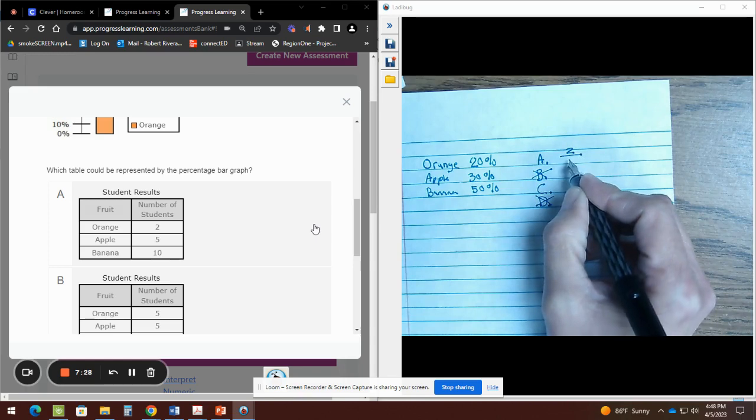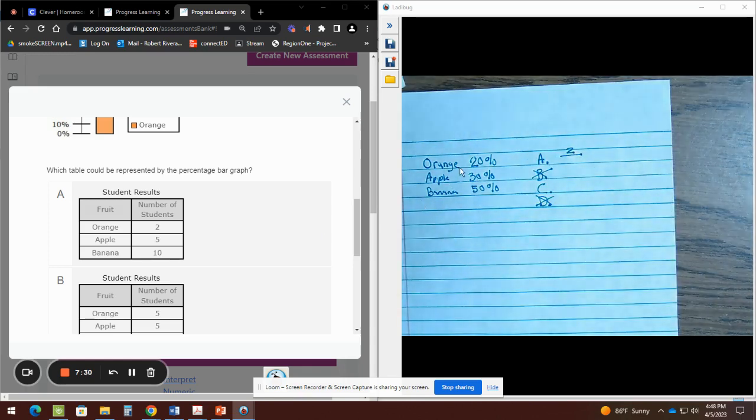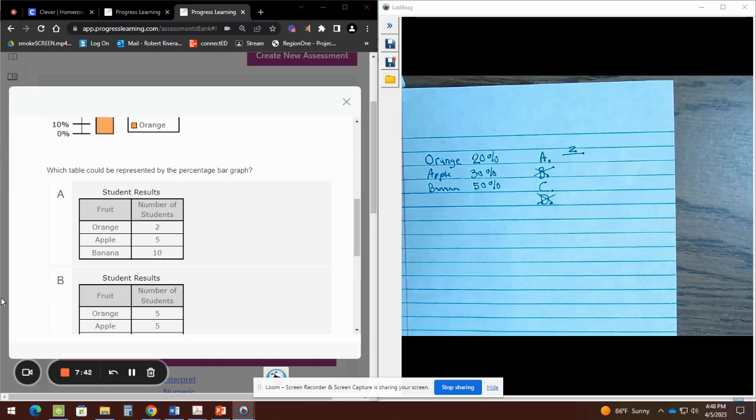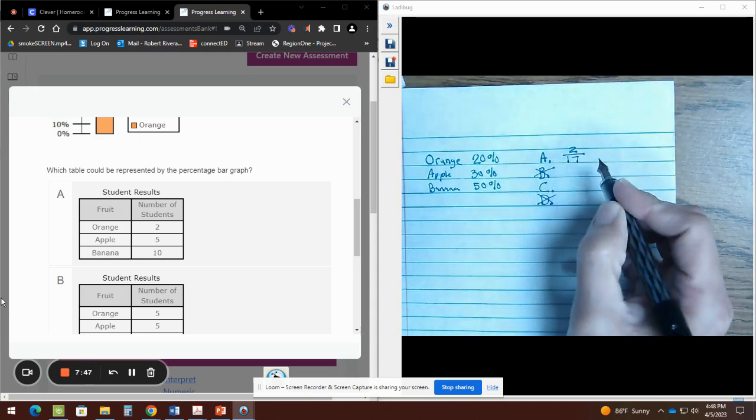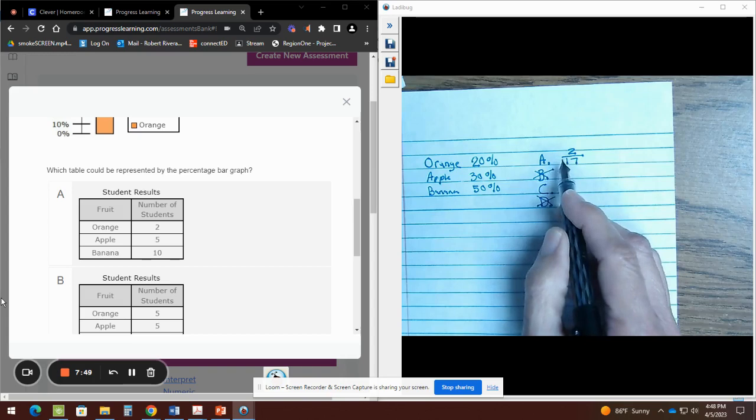Now the bottom part is your total, not from the percentage, your total from your table, because we're making a fraction out of the table to match to the percentages. So it's 10 plus 5 would be 15, plus 2 would be 17. So this guy would be 2 out of 17. So I have my fraction for the A.